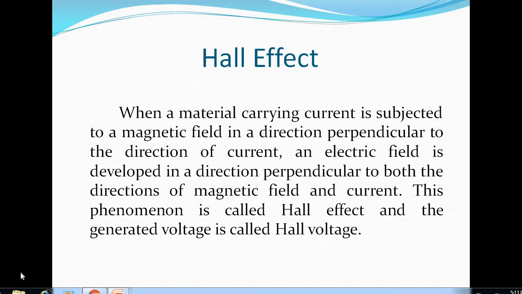Due to this, some force is generated perpendicular to these two fields, that is, an electric field is generated. That field is called the Hall field. That phenomenon is called the Hall effect, and the voltage developed across it is called the Hall voltage.